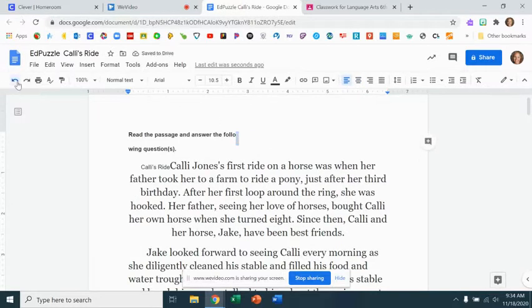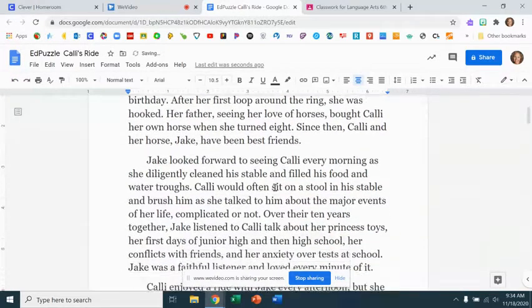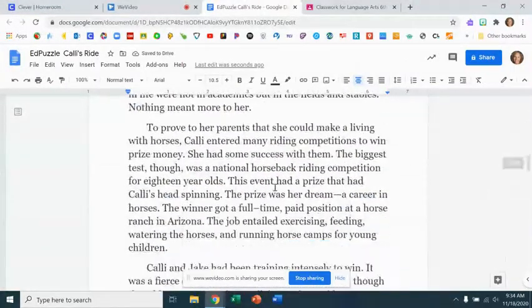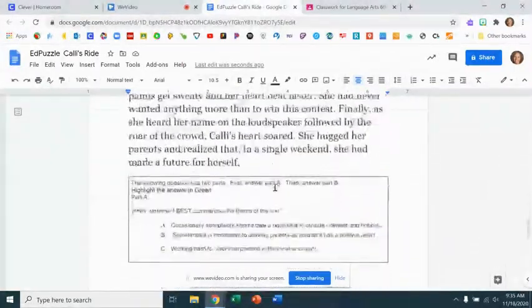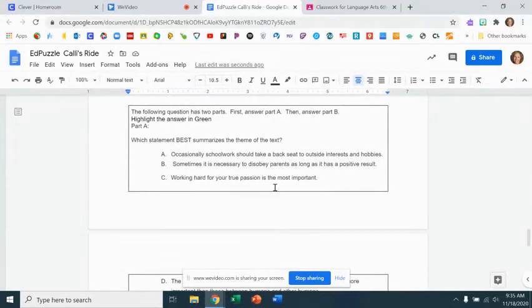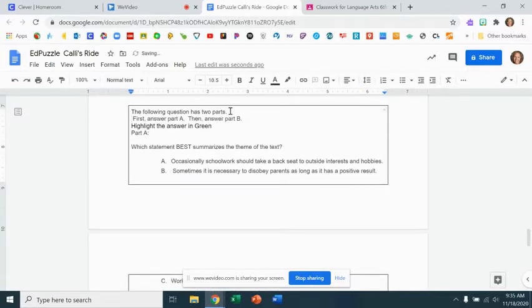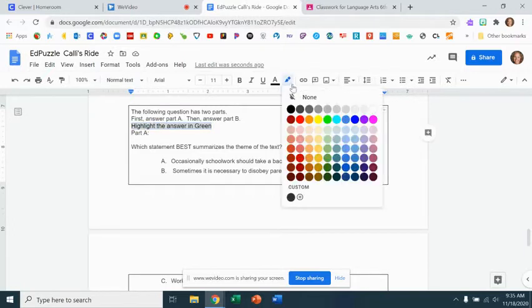Okay, so I'm going to read the questions first so that I know what I need to be looking for while I'm reading. It says the following question has 2 parts. First, answer part A, then answer part B. Highlight the answer in green. So you're going to highlight the correct answer in green.